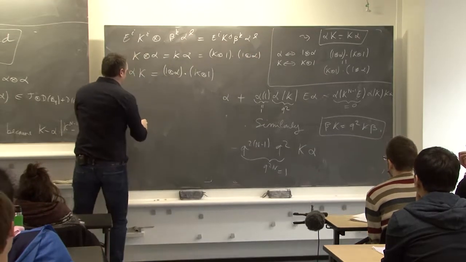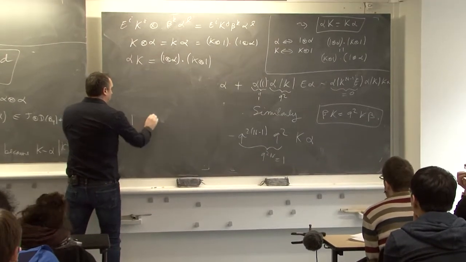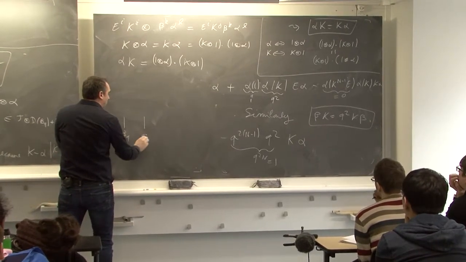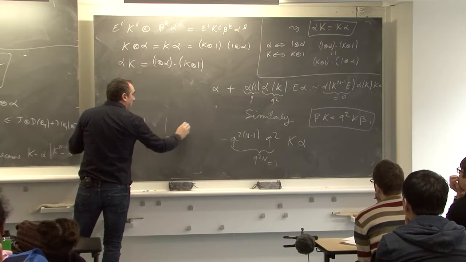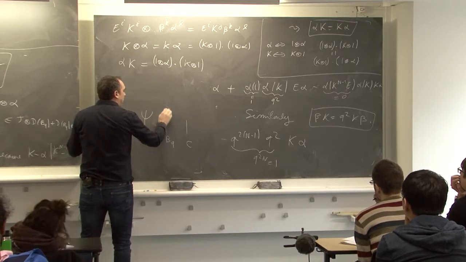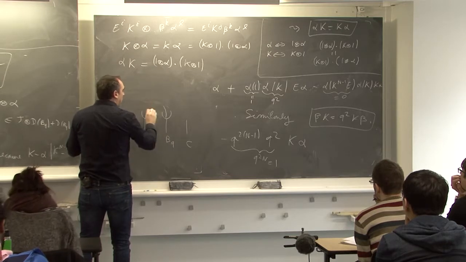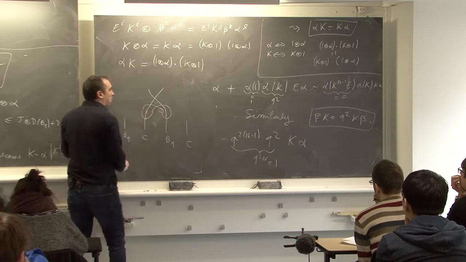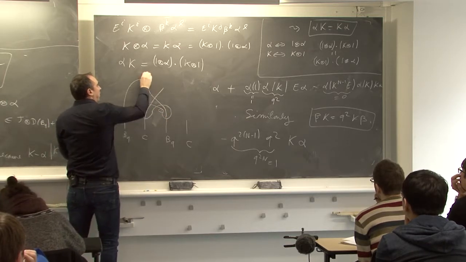Do you remember that the product of the, so here you have BQC, BQC. So here you have the distributive law. Then you take the multiplication like this.